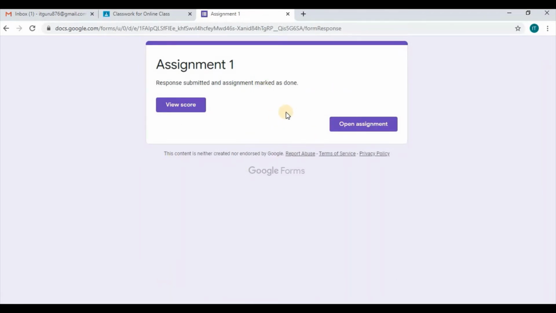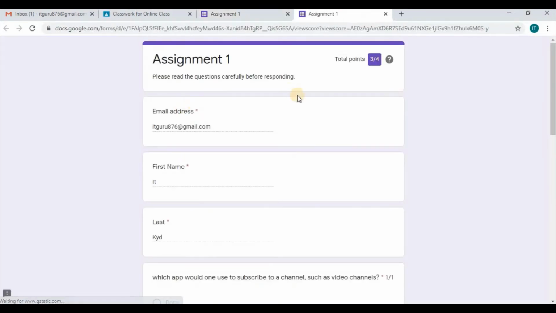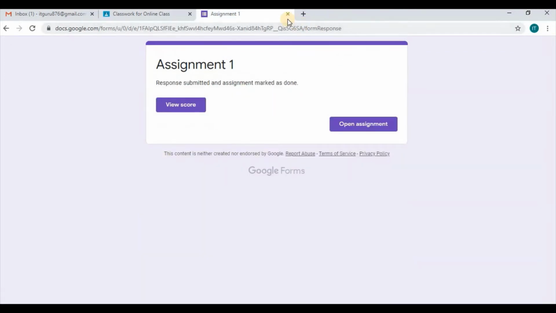For this assignment also, it indicates whether or not I want to open my assignment or I want to view my score. For this instance, I'm going to go ahead and select view score. Now for this, on the page it brings me, it shows the total points that I received. So I got 3 out of 4, and thereabout as a student I can go ahead and easily make the calculations to see what percent that would be.